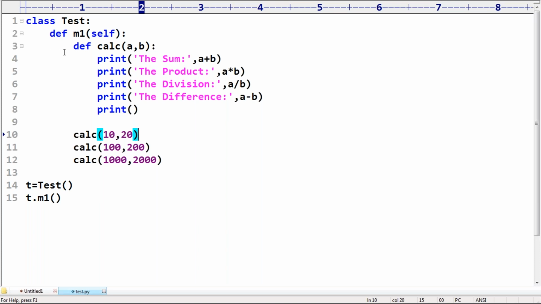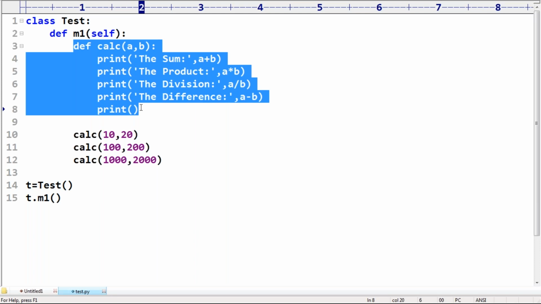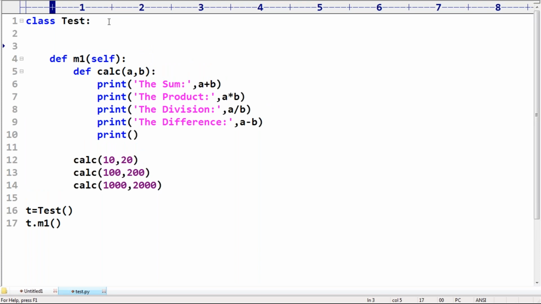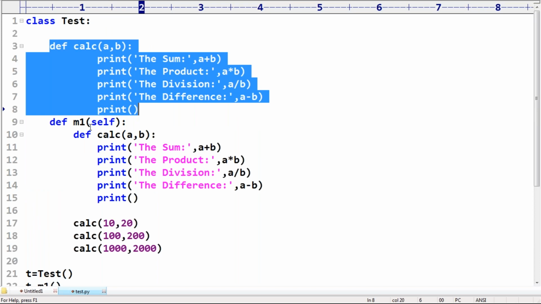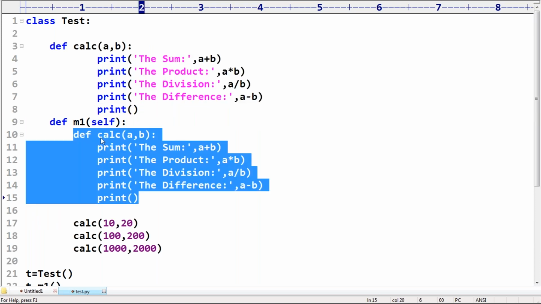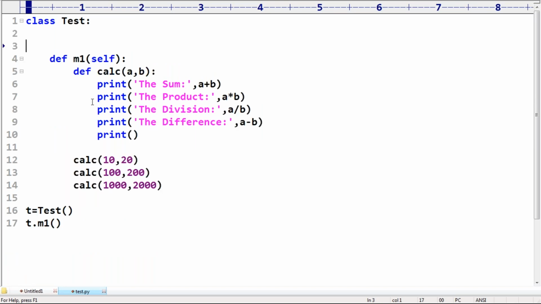Then you may ask, why not define this inside the Test class, as a separate method? Why are you taking it inside M1? But this functionality is required only inside M1. Outside of M1, I am never going to use it anywhere. If it is not required outside M1, what is the need? Wherever it is required, only there we should define and use it. Such a concept improves modularity.